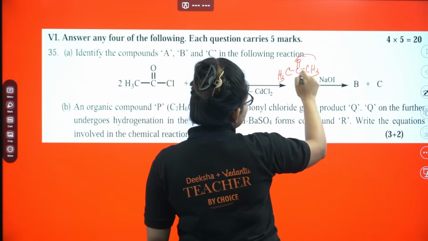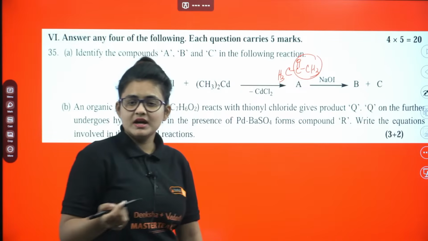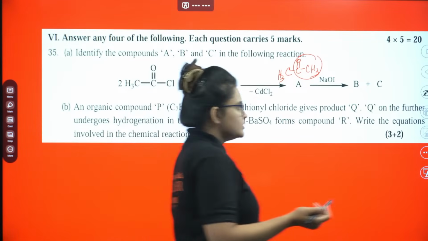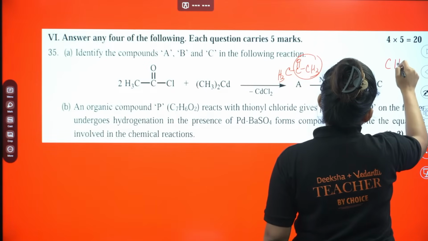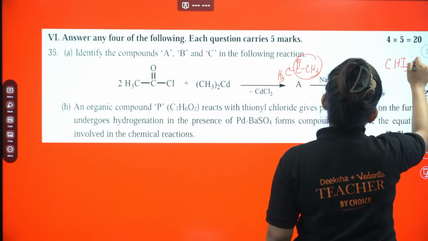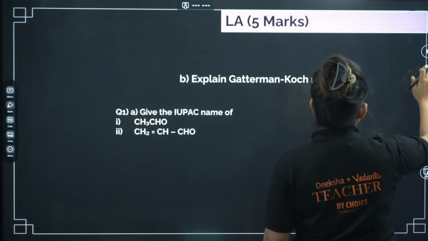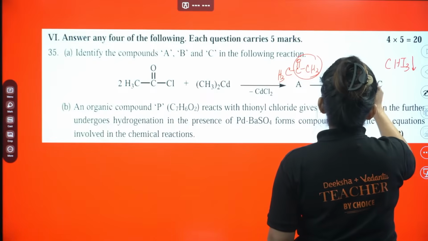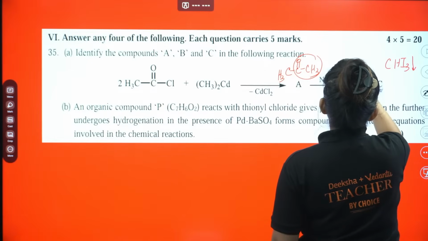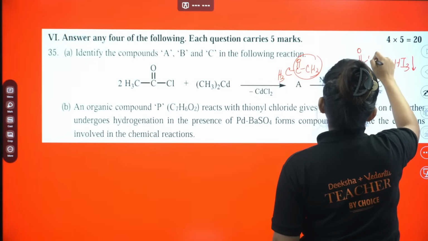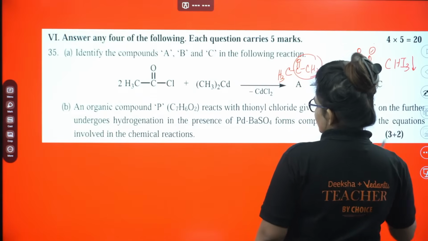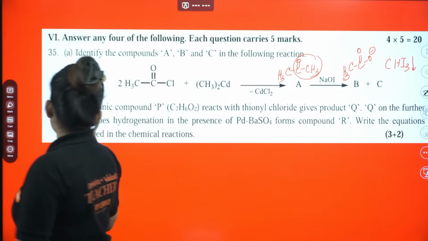Now you are having one methyl ketone unit, right? So it will undergo haloform reaction. As it undergoes haloform reaction, you will end up with CHI3 precipitation, a yellow colored precipitation. Along with that, you will get one oxidized product, C double bond O, O minus. Okay, now let's go ahead with the next problem.